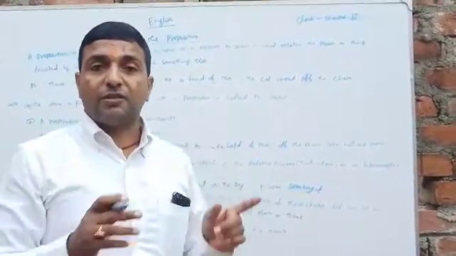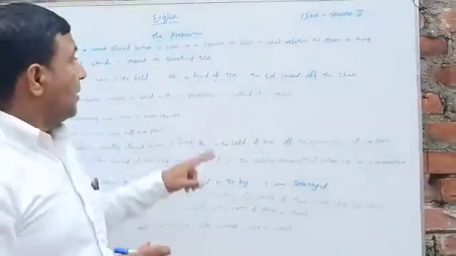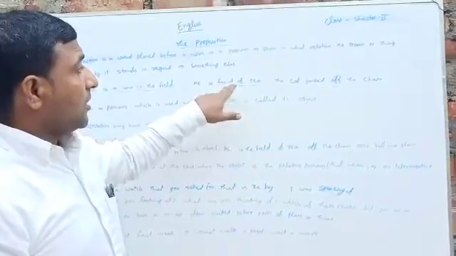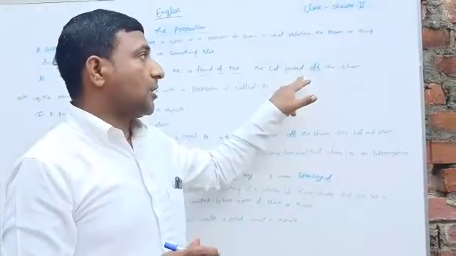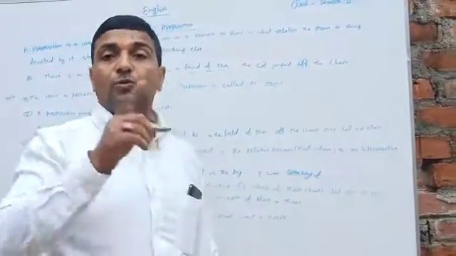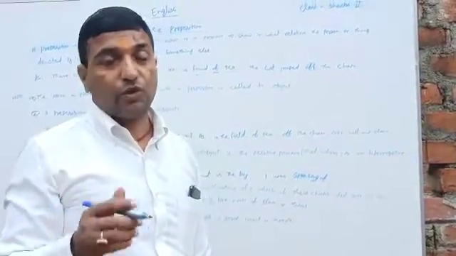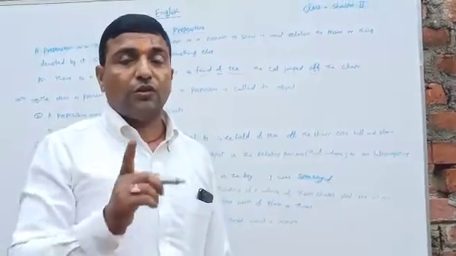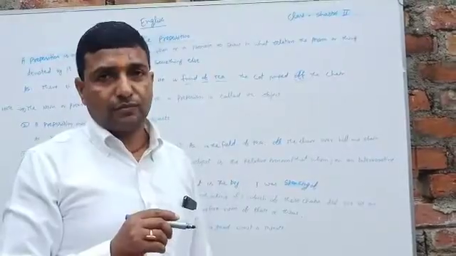A preposition denotes a relation between noun and noun, cow to field, verb to noun, jumped to chair, adjective to noun. That means noun to noun, verb to noun, adjective to noun. Okay? This is the work of a preposition: the relation of noun to noun, noun to verb, noun to adjective.